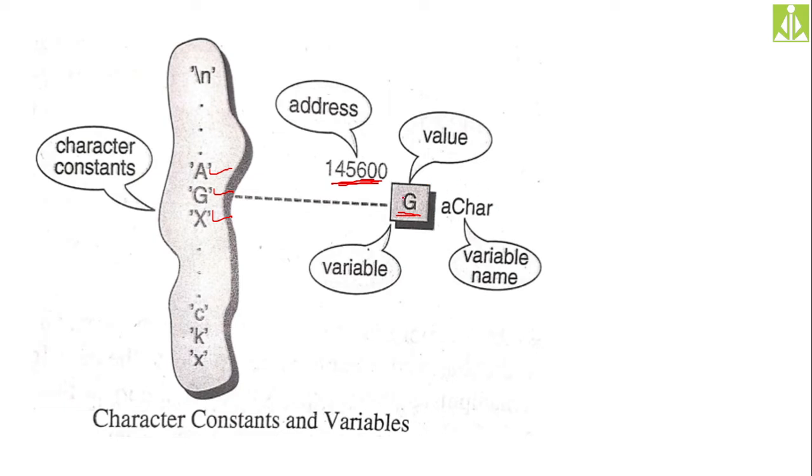This is the name identifier, and this is the graphical representation of that variable, with G stored inside that memory location. Hopefully you understood. This entire thing we call a variable. Whenever you create a variable, it will have an address, an identifier, and a constant value stored in it.